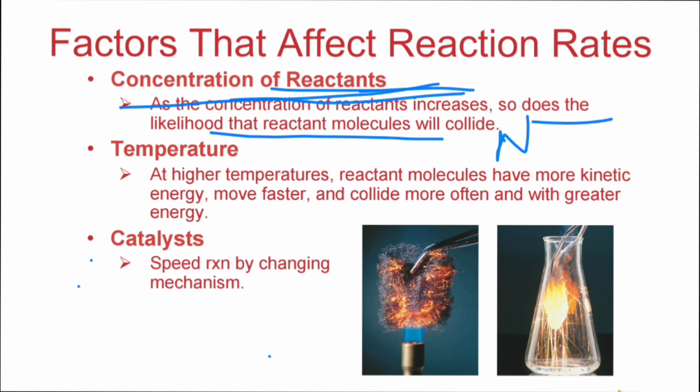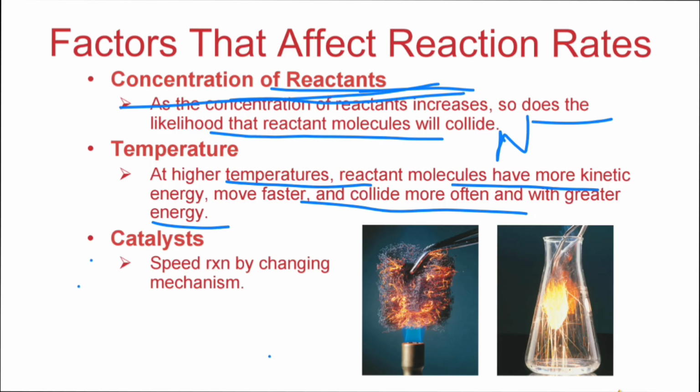Okay. Next is temperature. At higher temperature, reactant molecules have more kinetic energy, move faster, and collide more often with greater energy. The rate of reaction is directly proportional. Collision frequency is more when temperature is more, so these three are related directly. For a collision to be effective, the molecules must possess the activation energy and must be properly oriented. Most of the molecules will possess average energies, and the curve at higher temperatures will be flattened.